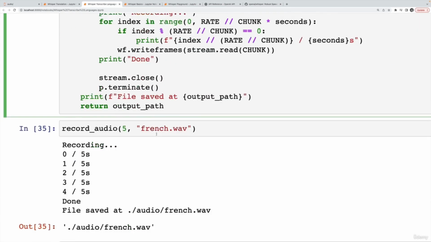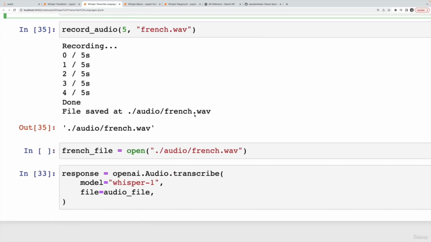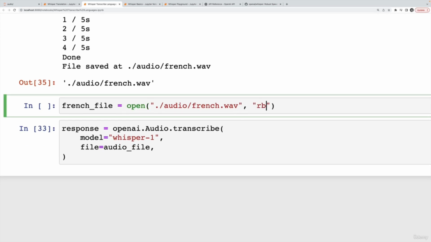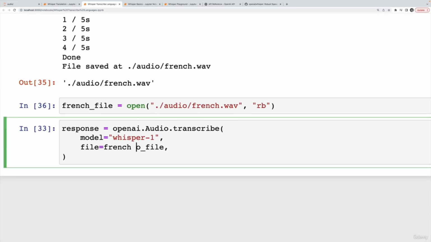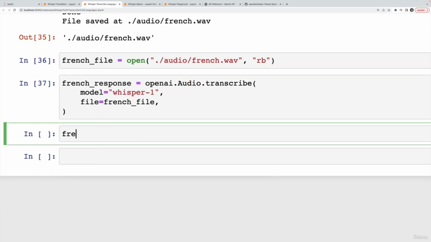And of course, you could send in or use any file. Presumably, you'll have something longer or more important that you want to transcribe. But let's just see if it works. I'm going to open that, read, and then I'm going to pass that through here, french_file, and I'll call this french_response just in case I have multiple responses. Okay, so let's take a look.